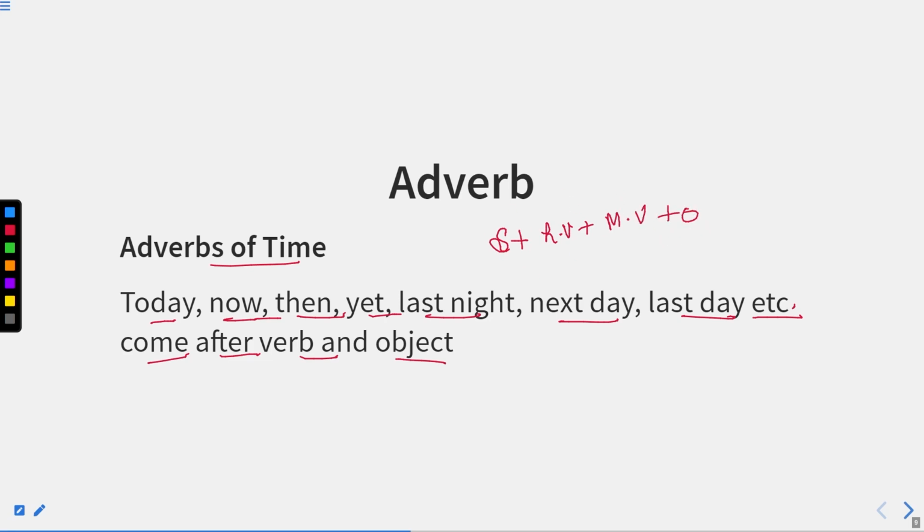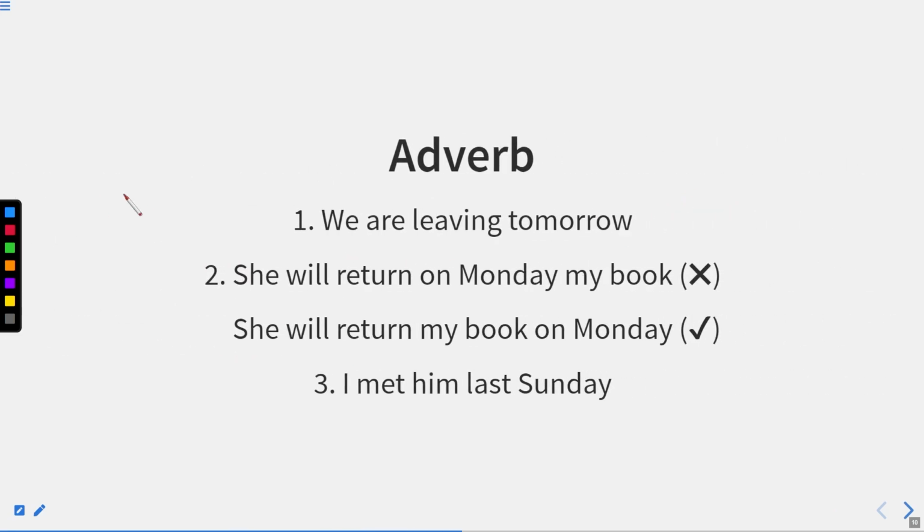And what happens is that if there is an adverb of time, it will come most probably or always after the object in the sentence. If the object is not there, it will come after the main verb of the sentence. So here we'll place this adverb of time, AT. Now let us see some sentences. We are leaving tomorrow. So leaving is a verb and tomorrow is a time. So this is an adverb of time.